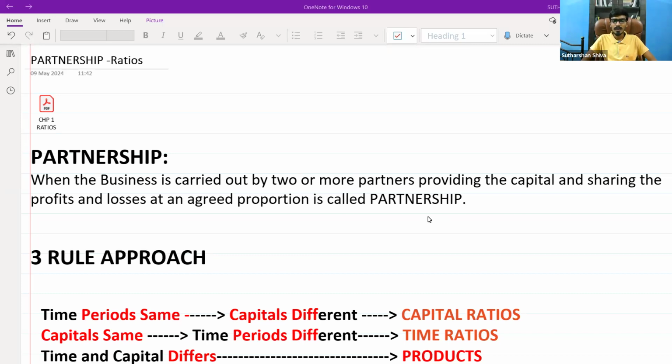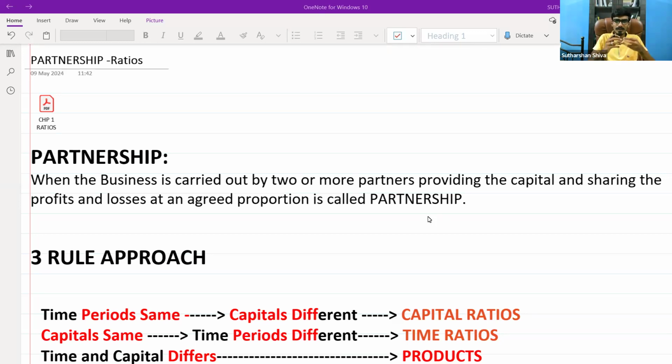In this class, we are going to discuss the topic newly added for CA Foundation in Paper 3, Quantitative Aptitude, that is partnership. They have not included it in the exercise part; rather, they have included it in the additional question bank. You can find this topic in your additional question bank from question number 98 onwards. Approximately 10 to 12 questions are given under the partnership area.